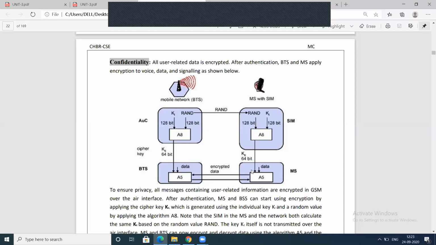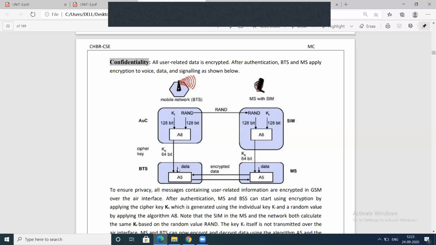Okay, this encrypted data will be forwarded to the base transceiver station. Okay, here what will the base transceiver station do? The base transceiver station sends data which is encrypted with the 64-bit cipher key, and it is forwarded to the mobile station. That means the encrypted data will be exchanged between the base transceiver station and the mobile station.